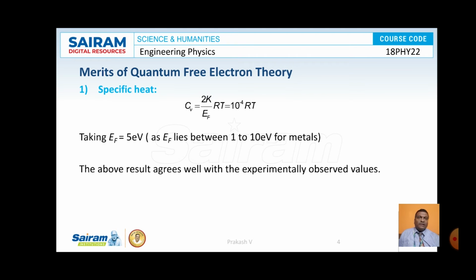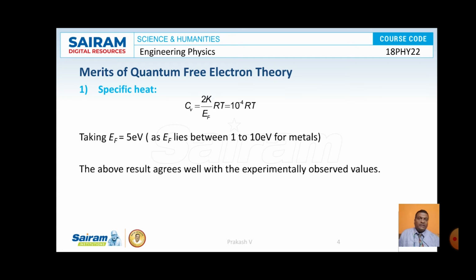Now the merits, or success, of quantum free electron theory: how it succeeded in explaining the failures of classical free electron theory. According to quantum free electron theory, the specific heat of a metal Cv is equal to 2k by EF into RT. Here k is the Boltzmann constant, EF is the Fermi energy, R is the gas constant and T is the temperature. For all metals, it is observed that the Fermi energy ranges from 1 to 10 electron volts.